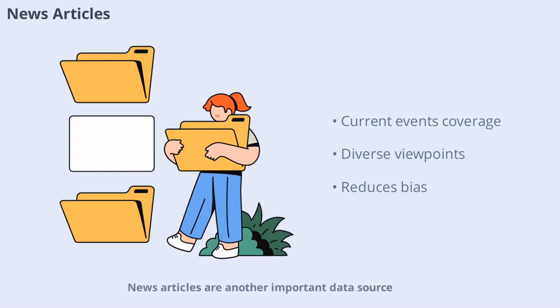News articles are another important data source. They provide up-to-date information on current events, politics, science, and culture. Including news content helps LLMs stay relevant and informed about the world. However, it's crucial to balance sources to avoid bias and ensure a fair representation of different viewpoints.